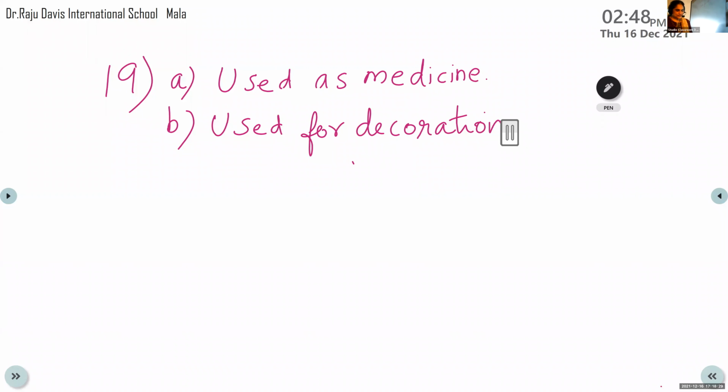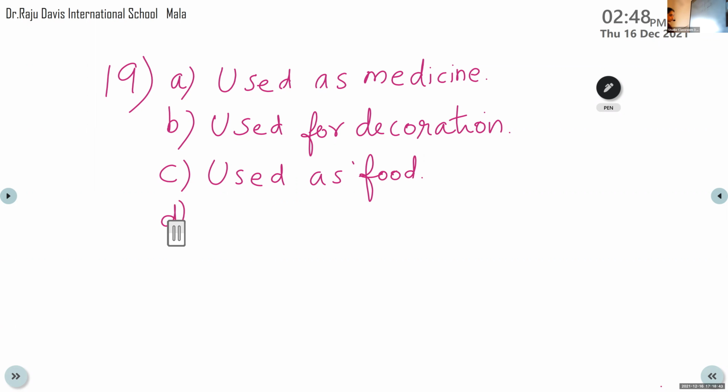Which use is shown in that picture? Making food. Okay, used as food. Okay, D. Last one. To serve food. Okay, used to serve food.